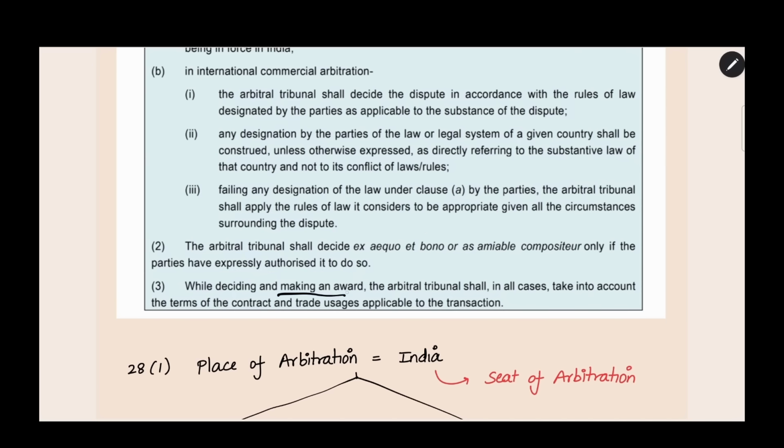While deciding and making an award, the arbitral tribunal shall in all cases take into account the terms of the contract and the trade usages applicable.